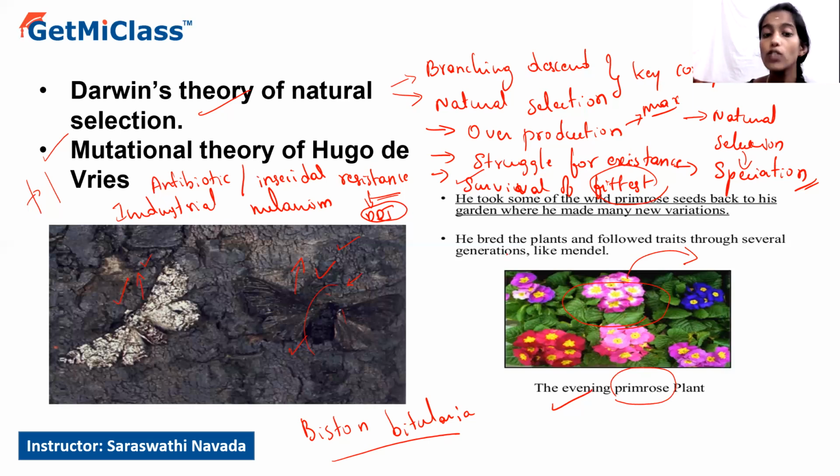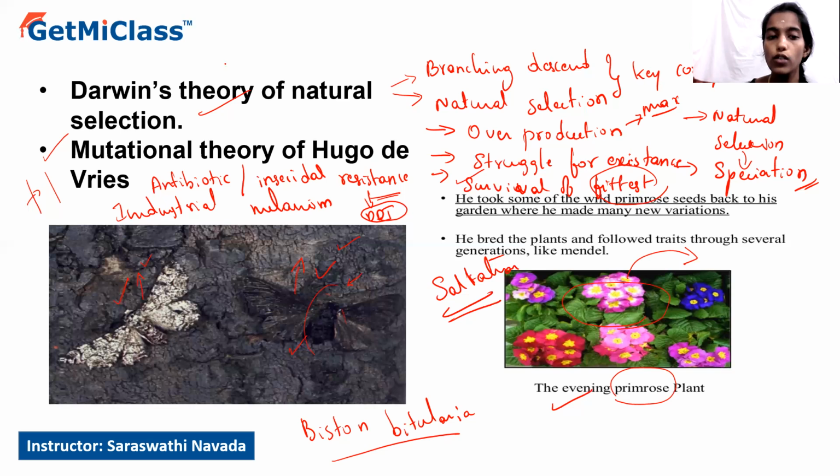According to de Vries, mutation refers to a single-step event which occurs drastically, all of a sudden, but this has later been termed saltation, where saltation refers to a single-step large mutation. But Darwin sees that mutation does not occur all of a sudden in a large single step, but is a small, gradual, slow process occurring in an individual. So that is regarding saltation and the mutational theory of Hugo de Vries.